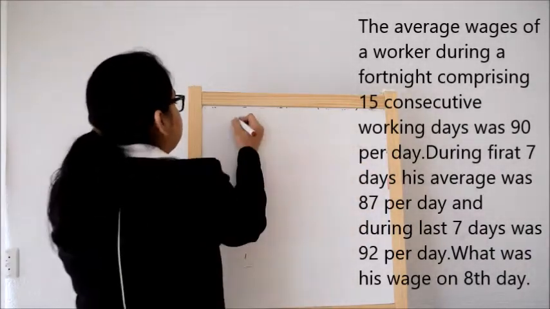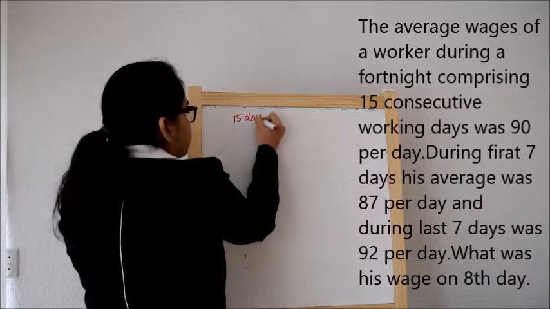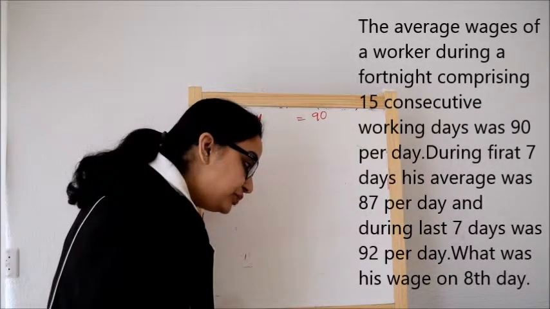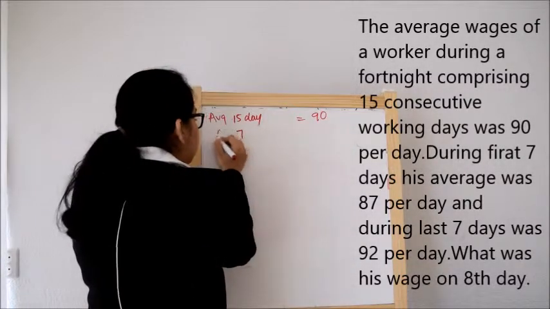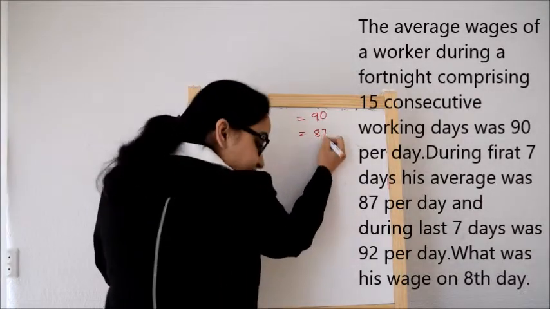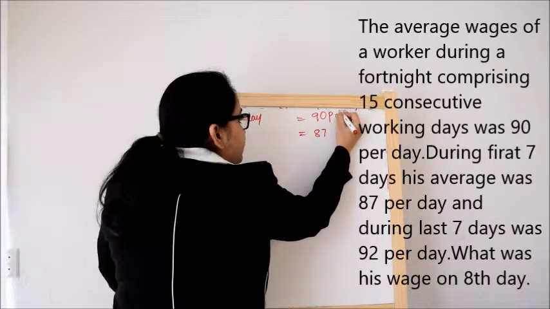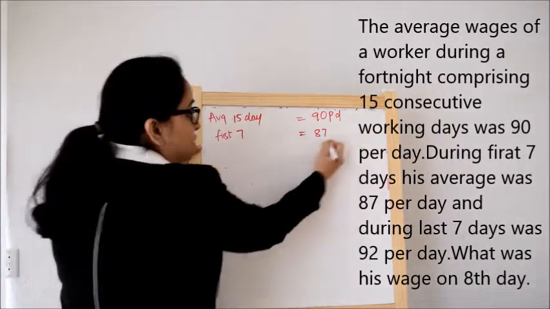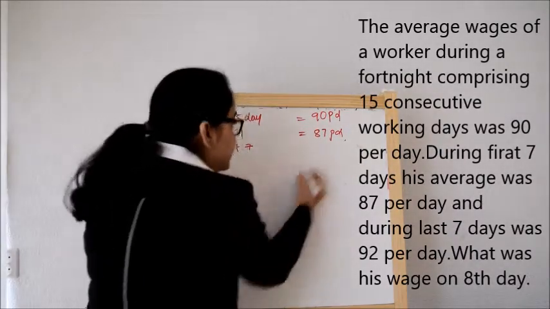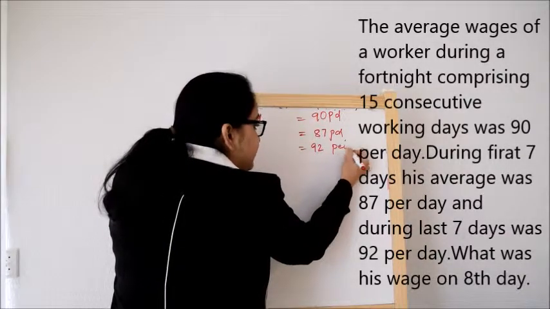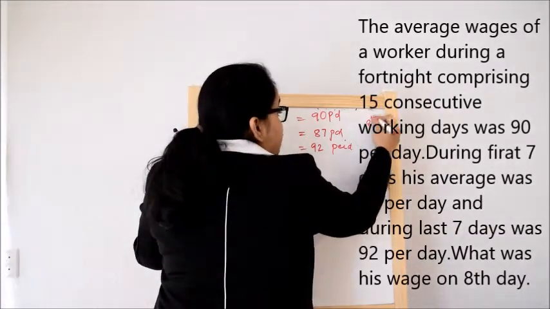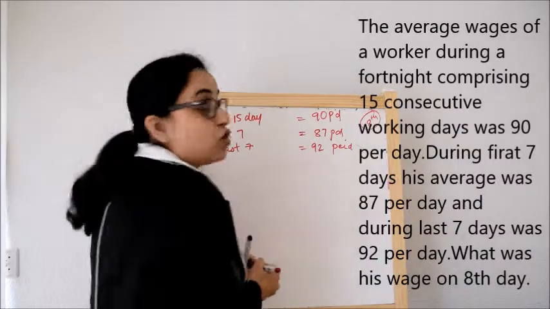And during first 7 days, the average was 87 per day, and last 7 days, the average of last 7 days is 92 per day. So find the wage on 8th day.